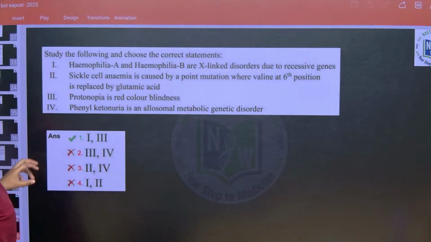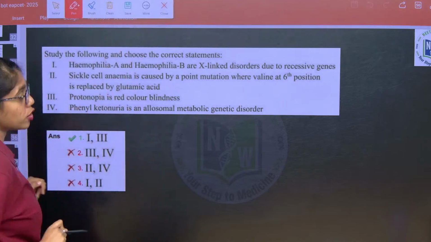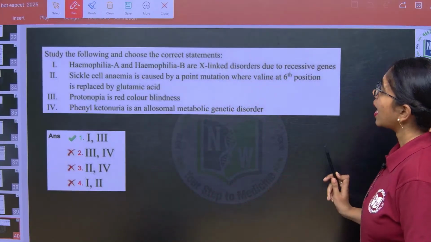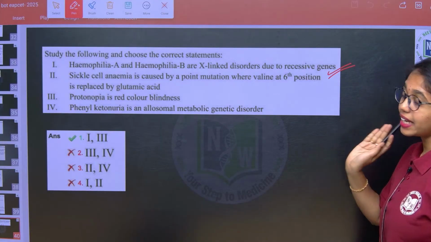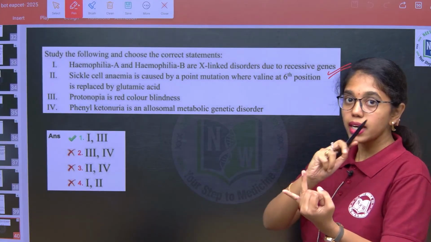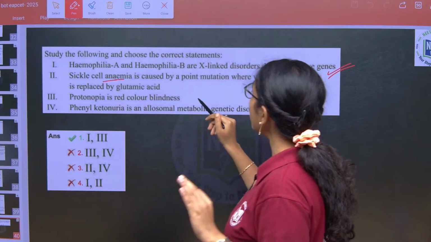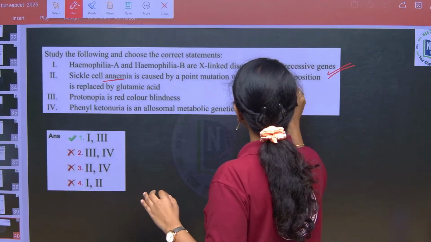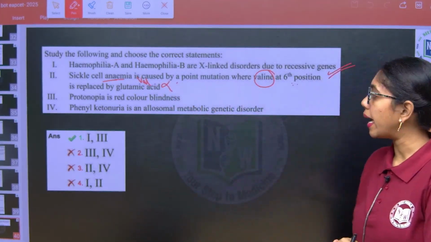And next, study the following and choose the correct statement. Again, the correct statement is asked from genetic disorders. Hemophilia A and hemophilia B are X-linked disorders due to recessive genes. Yes, they are X-linked recessive disorders, hemophilia and color blindness. Next, sickle cell anemia is caused by point mutation where glutamic acid is substituted at position 6 by valine. So, this is wrong. They have exchanged the amino acids.